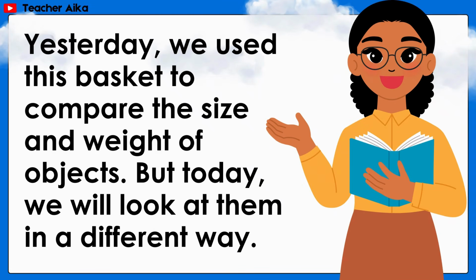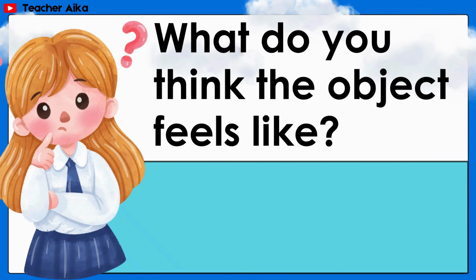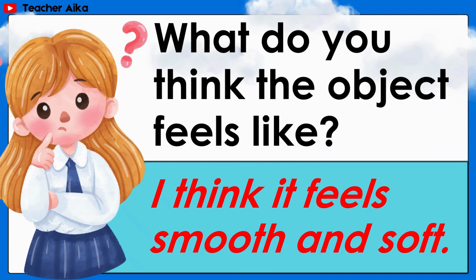Yesterday, we used this basket to compare the size and weight of objects, but today, we will look at them in a different way. What do you think the object feels like? Answer: I think it feels smooth and soft.